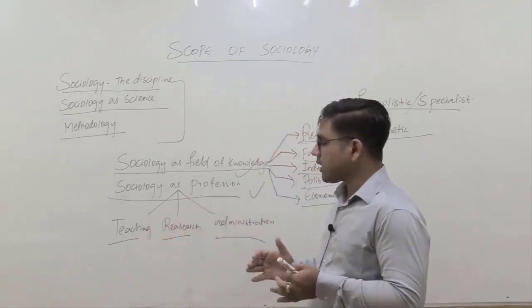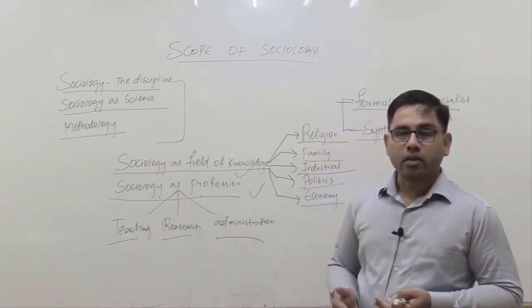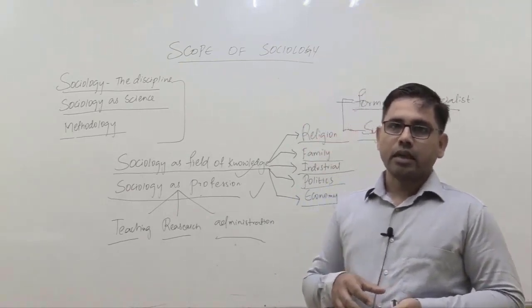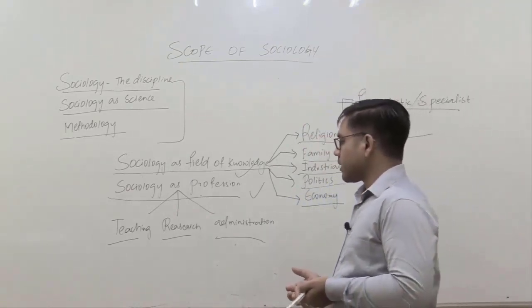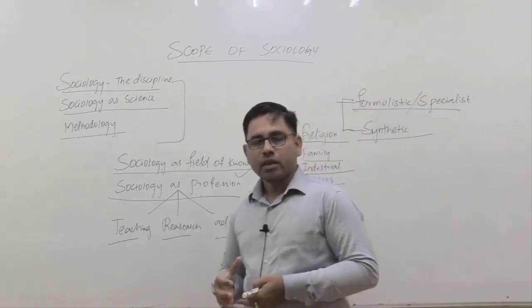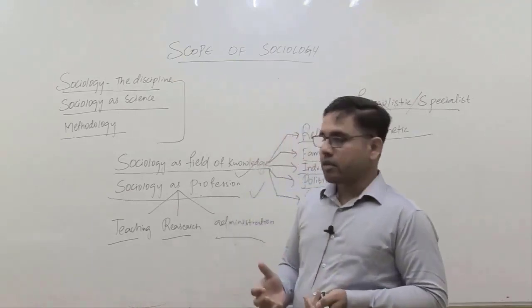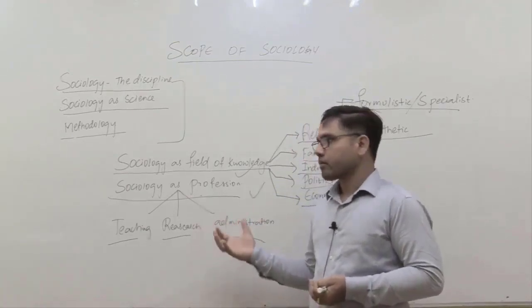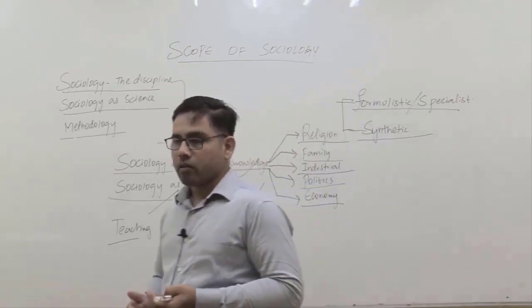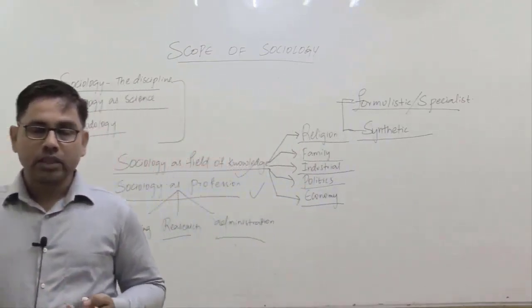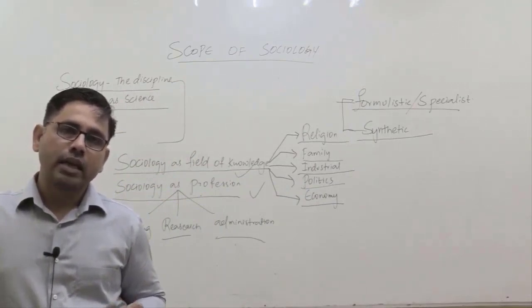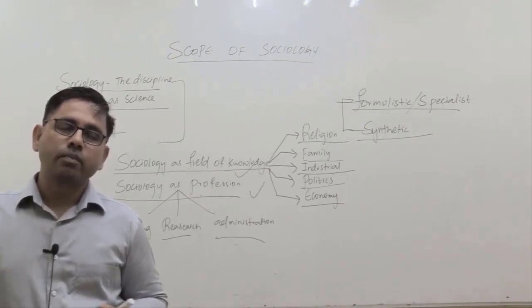Such sociologists are hired by a number of government organizations, NGOs, international NGOs, for doing a number of research studies related with refugee problems, related with gender disparity, related with racial conflict. So here, the role of sociologists can be taken as a researcher, and in government organizations and non-government organizations like UNESCO, like UNICEF, a number of such organizations also recruit trained sociologists as administrators to look into various aspects of society. That is one perspective.